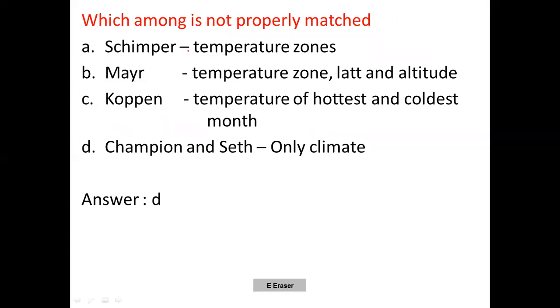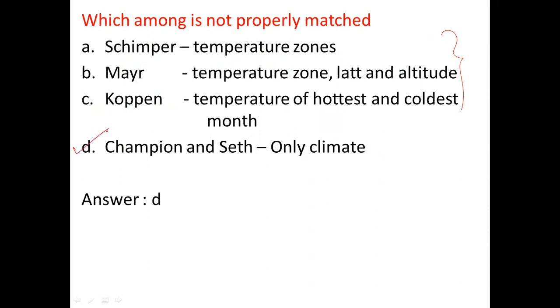Schimper took temperature zones for the classification. That is correct. Mayer took the temperature zone of latitude as well as altitude. That's also correct. And Coupon took the temperature of the hottest and coldest month, as well as the rainfall pattern and everything. So these are all correctly matched.